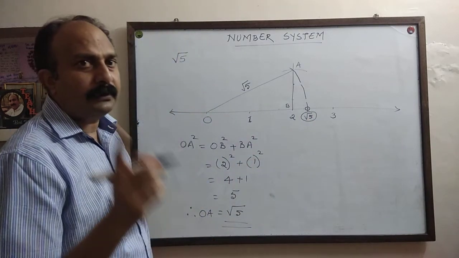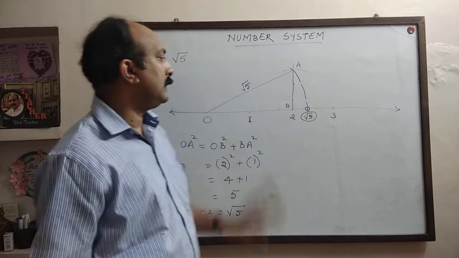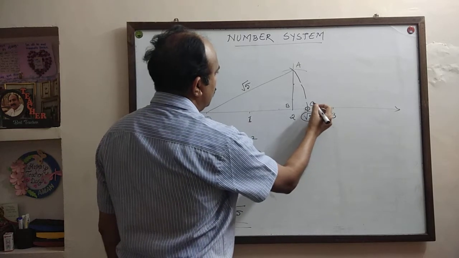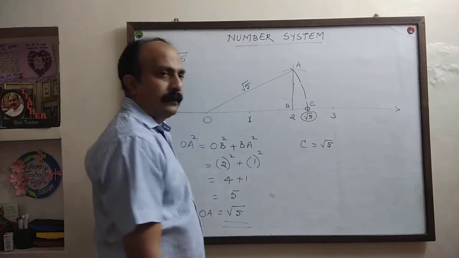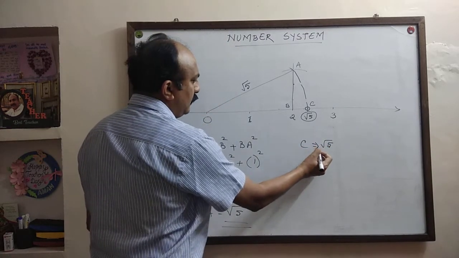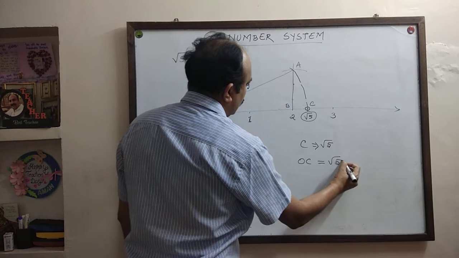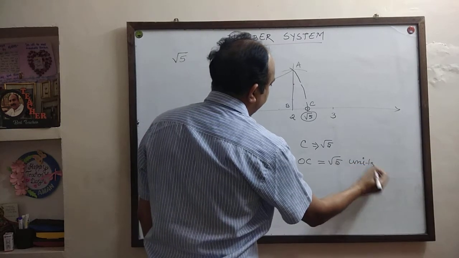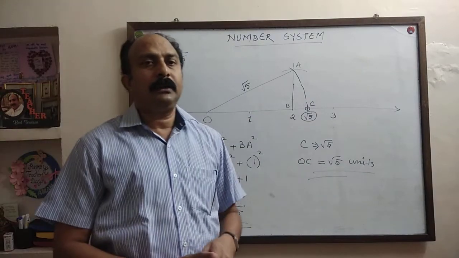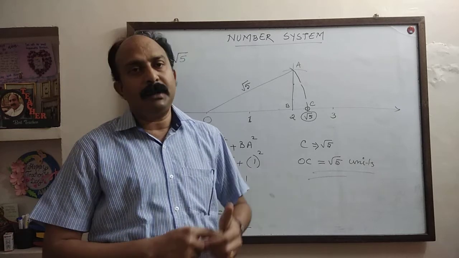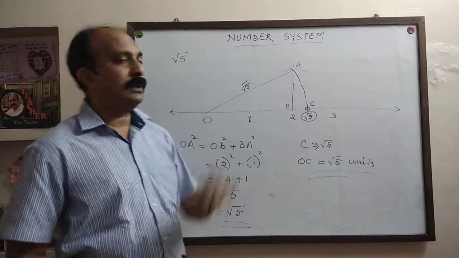So the length of root 5, or the value of root 5, is from 0 to this point. If I mark it as C, then C represents root 5. The point C represents root 5. Or from 0 to C, OC is equal to root 5 units. Now I will teach you a method in general for representing any irrational number like this. For example, now the next question is represent root 6 on number line.